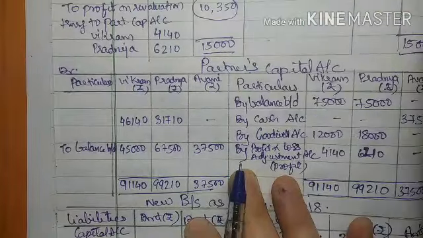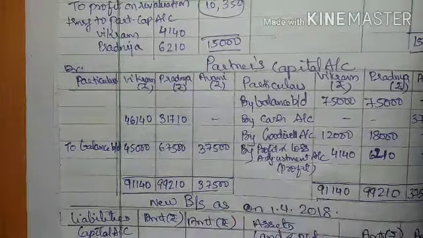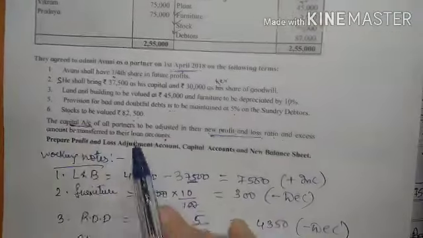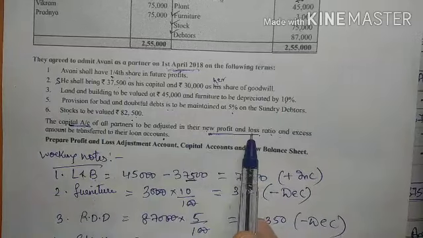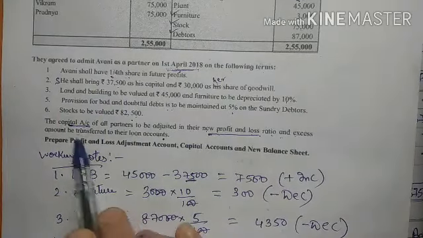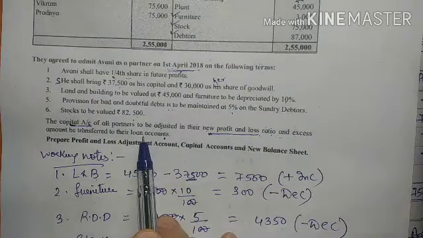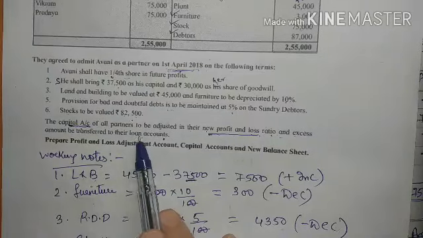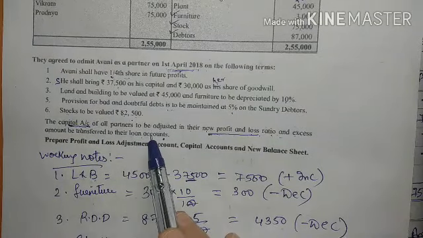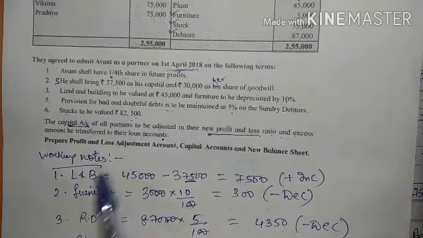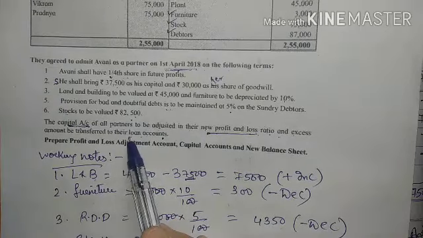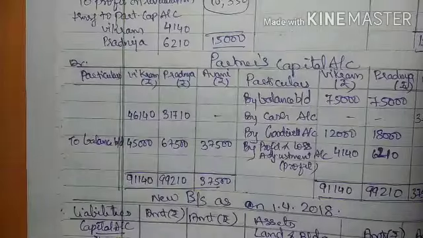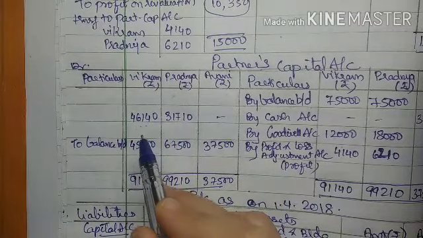Now see here in the adjustment what they have told us, we have done this capital account in new ratio. Now the excess amount is to be transferred to the loan account. Now in this problem it is given as loan. Sometimes it can be paid by cash, paid by bank, right? Whatever it is given in the problem, you have to do that. So the excess amount has to be transferred to the loan account. This is the excess amount, right?